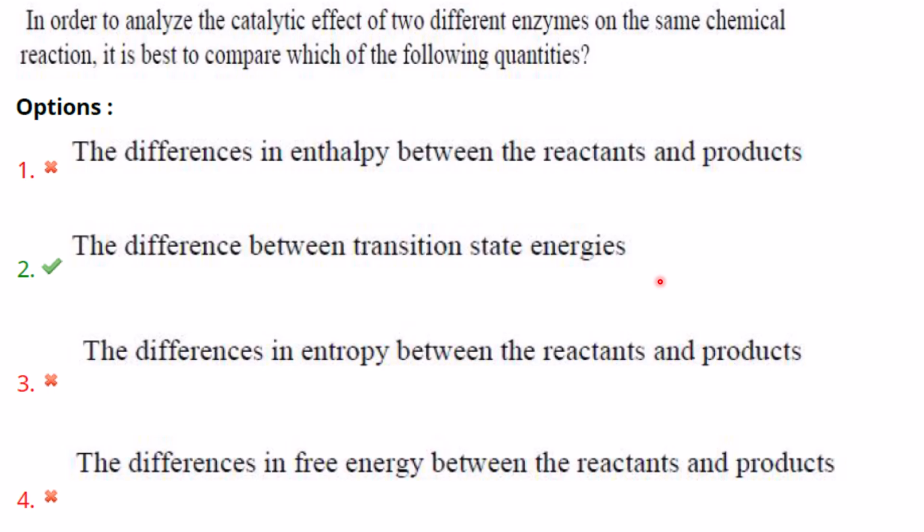So by comparing the difference between transition state energies for the same reaction catalyzed by different enzymes, we can see which enzyme is more effective at lowering the energy barrier and increasing the reaction rate. So the answer here is option 2.